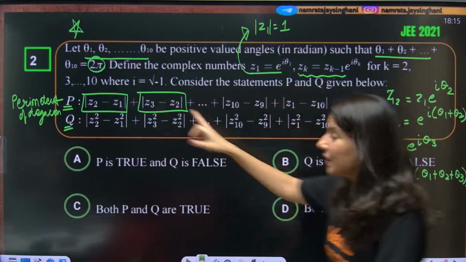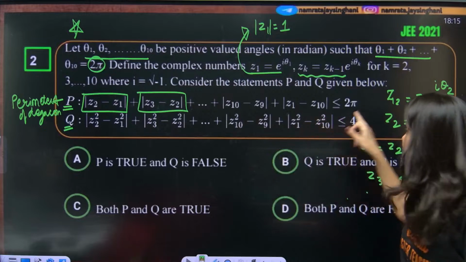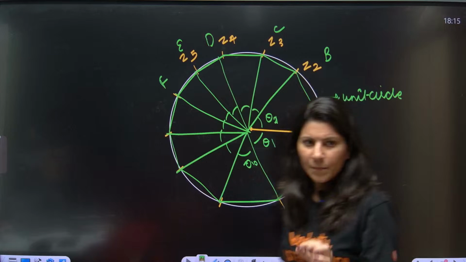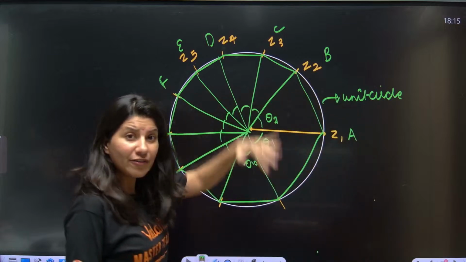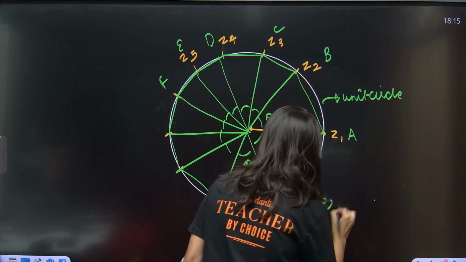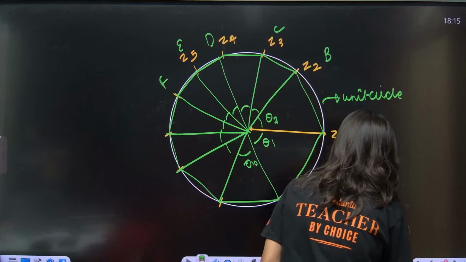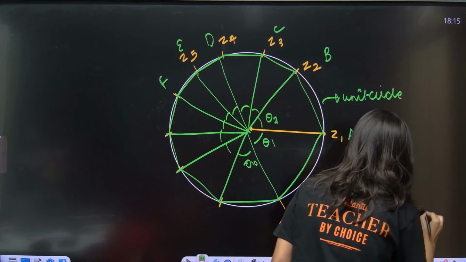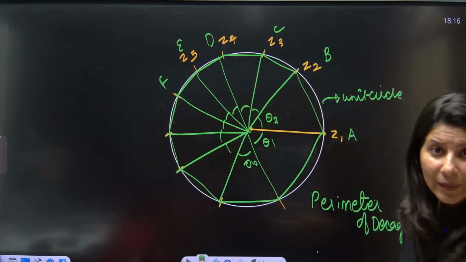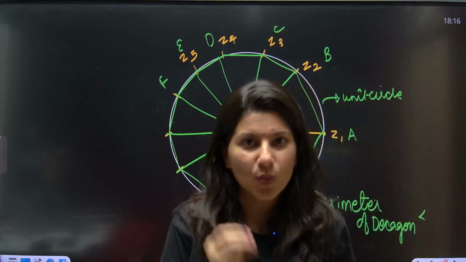So now as per this P statement, perimeter of the decagon is less than or equal to 2 pi. Now just tell me perimeter of this decagon will be less than circumference of circle, yes or no? Do you agree? What is the circumference of this circle? So radius of this circle is 1.